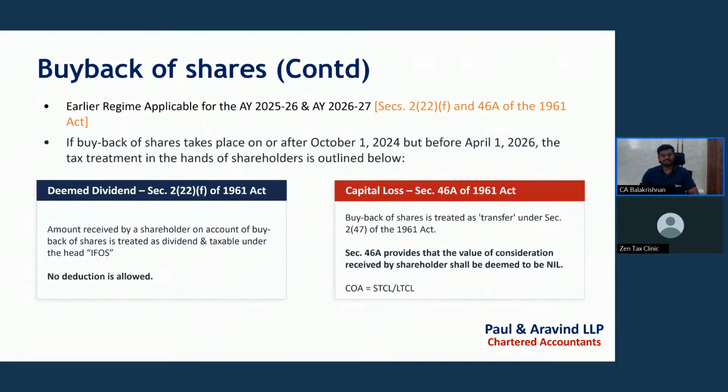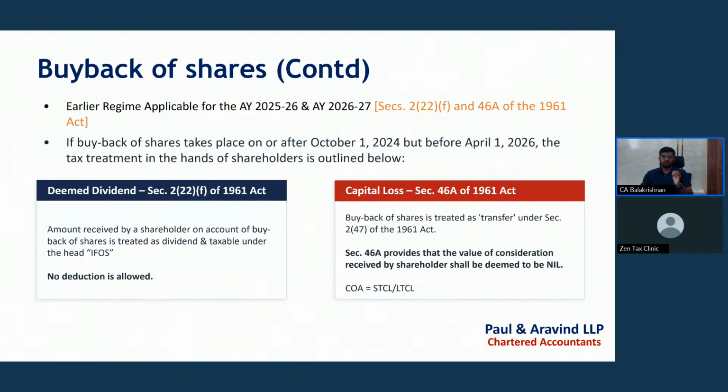So as I said earlier, this is the major change in the Income Tax Act 2025. The deemed dividend concept has been removed. If a buyback takes place on or after 1st October 2024, but before 1st April 2026, then the tax treatment is as follows. I have bifurcated it into two tax treatments. First one is deemed dividend. Section 222F of the Income Tax Act 1961 covers the deemed dividend concept. Income Tax Act 2025 will not have the deemed dividend concept for buyback of shares.